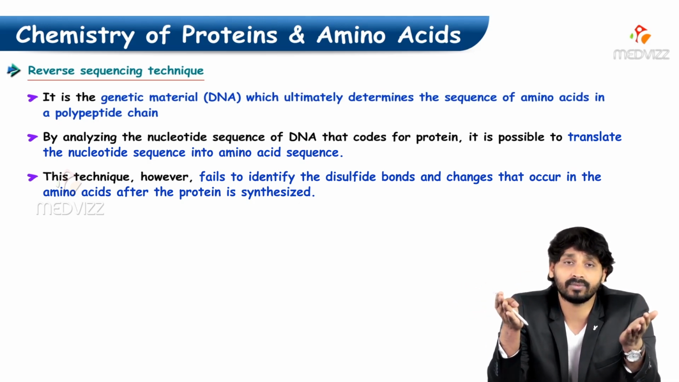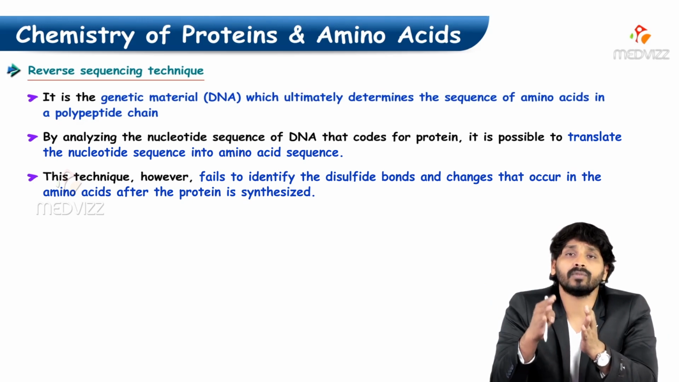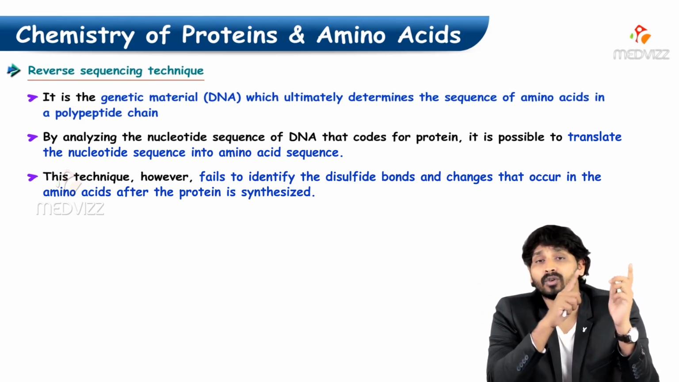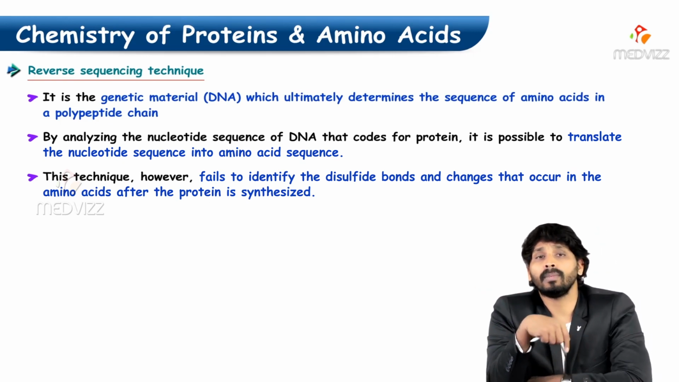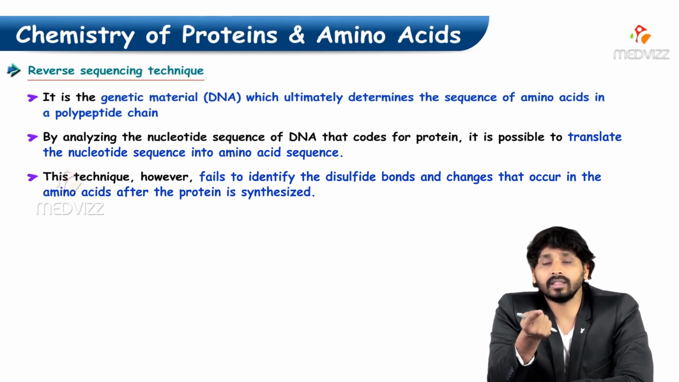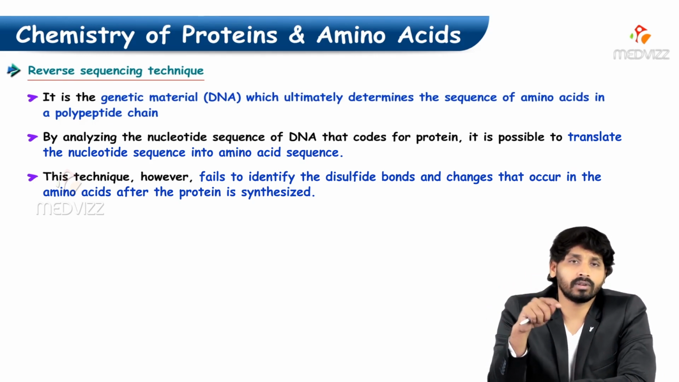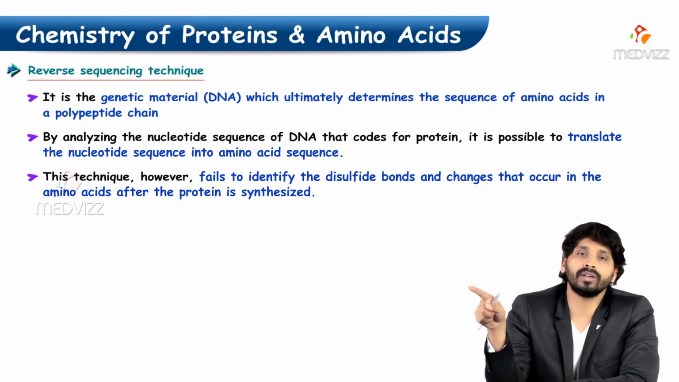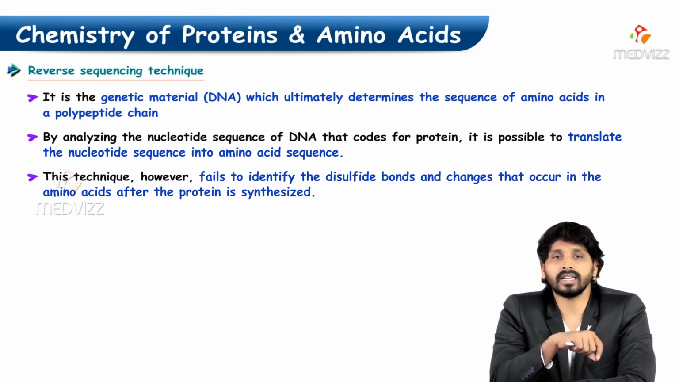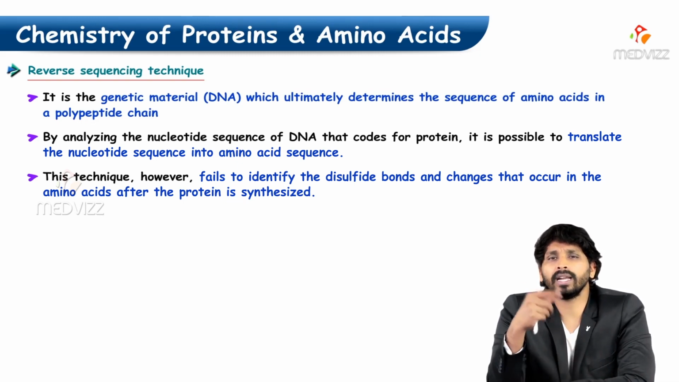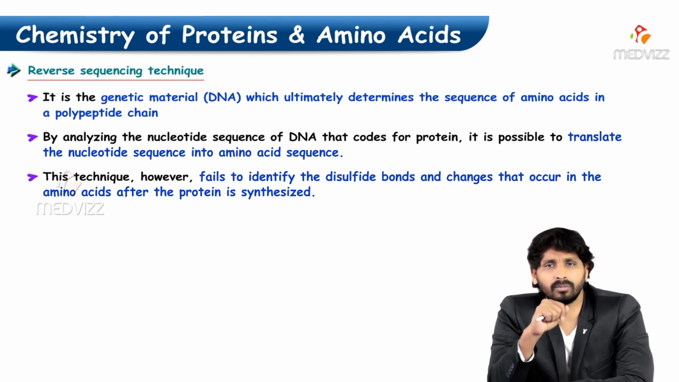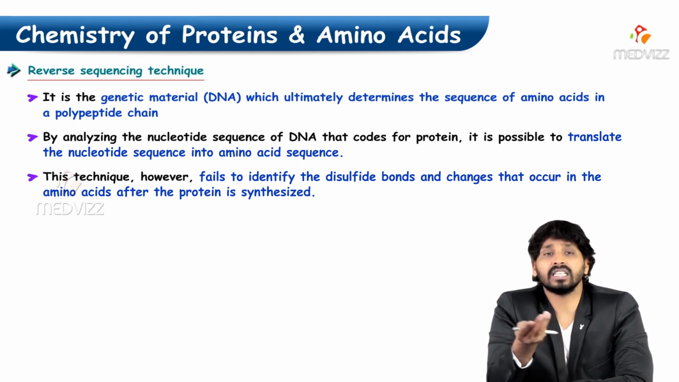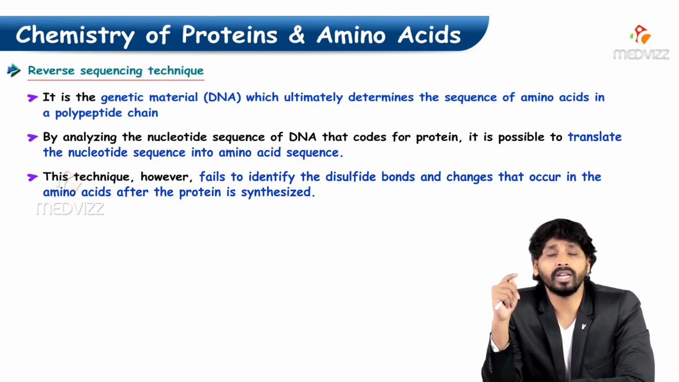Yes, the central dogma of life: DNA forms RNA, RNA forms protein. Ultimately, the information in the DNA gets expressed in the protein. So by analyzing the nucleotide sequence of the DNA that codes for a protein, it is possible to translate the nucleotide sequence into the amino acid sequence. However, this technique fails to identify disulfide bonds, because there is no facility for identifying them. That means the changes occurring in amino acids after the protein is synthesized.